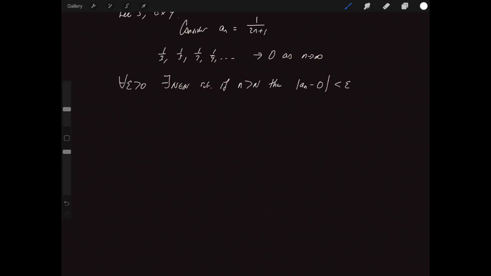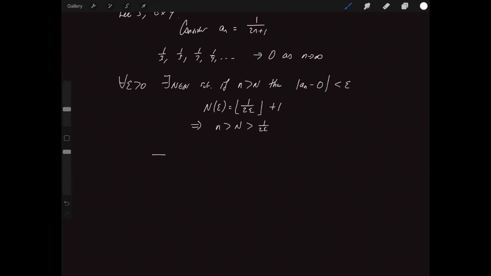And we're going to guess capital N of epsilon is equal to 1 on 2 epsilon, essentially, in the spirit of it, in the heart of it. But we want to turn that into a whole number, so we round down to the nearest whole number and then add 1 for convenience. And that implies that n greater than capital N will always be greater than 1 on 2 epsilon.